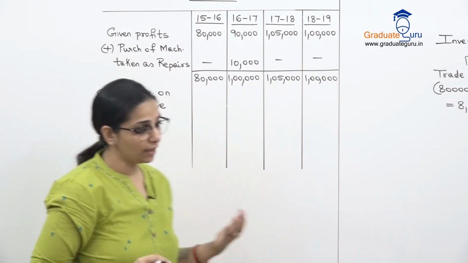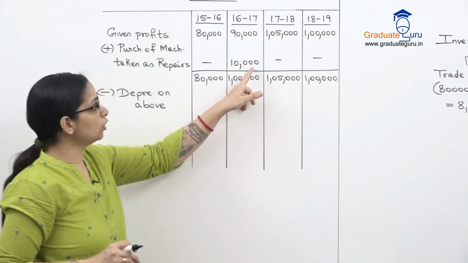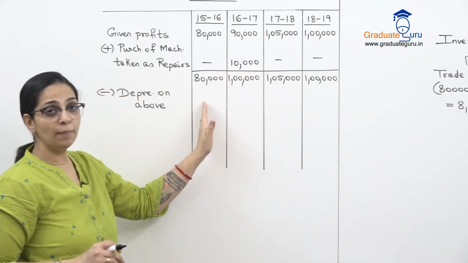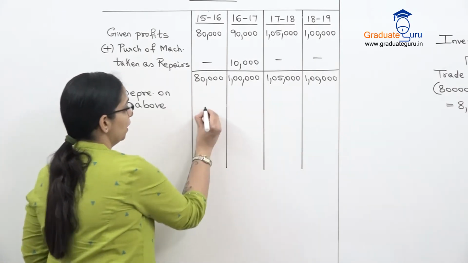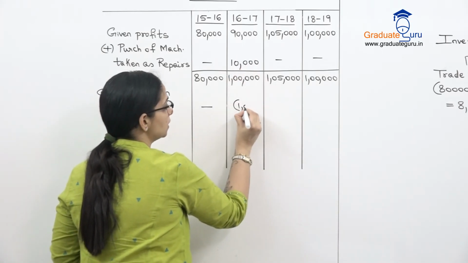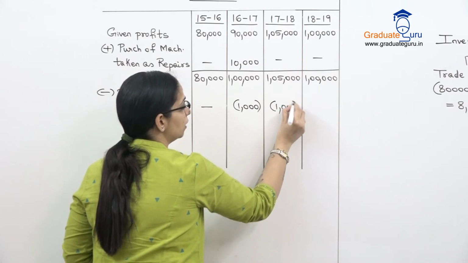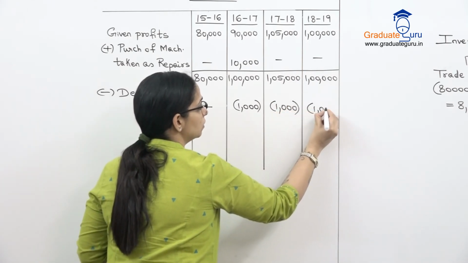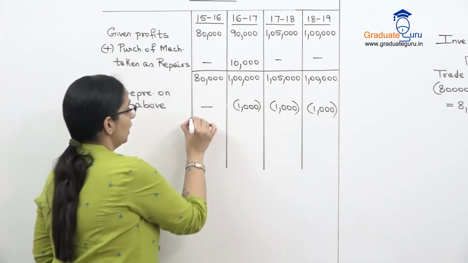They've said the rate of depreciation is 10% and 10% of 10,000 will not have an effect in this year because I purchased the machinery only after that. So this remains unaffected. 10,000 into 10% is 1,000 depreciation every year. I will have to subtract. Okay. So let's subtract that.